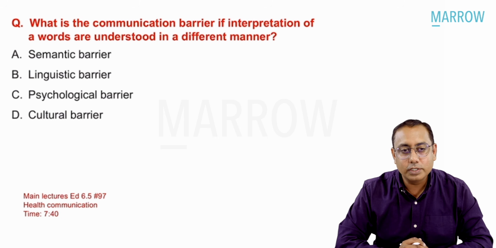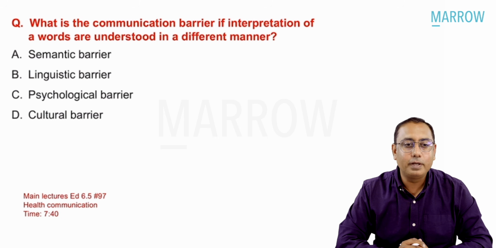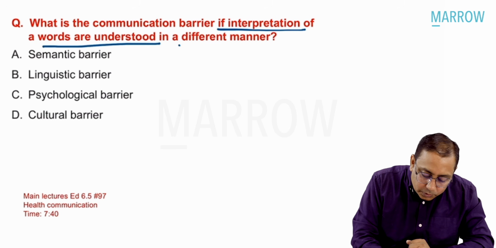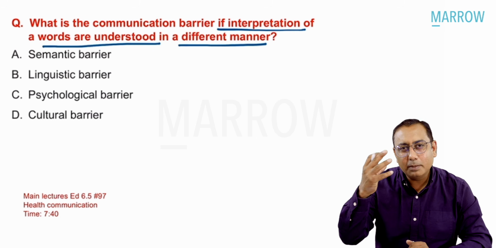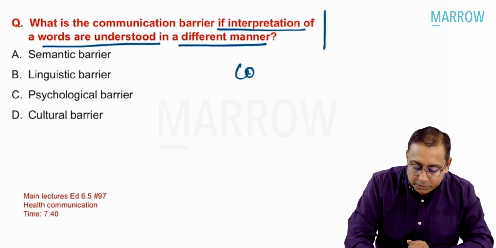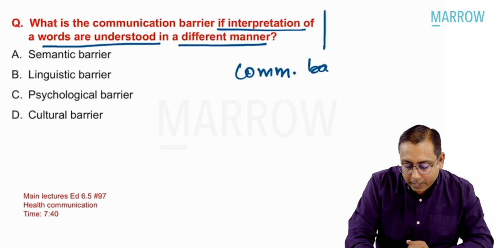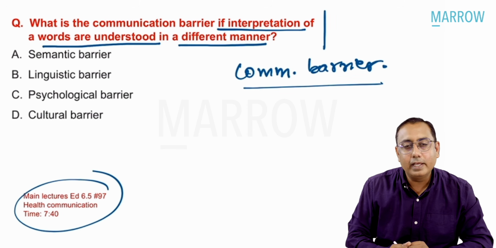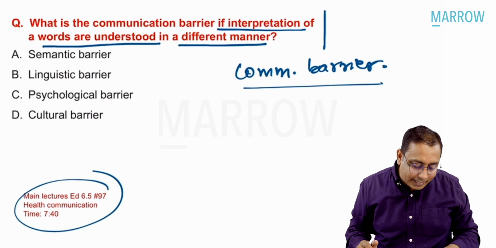Next is, which is the communication barrier if interpretation of the words is understood in a different manner? So interpretation is a problem over here. The topic is communication barrier, which has been discussed in detail in edition 6.5, video number 97.